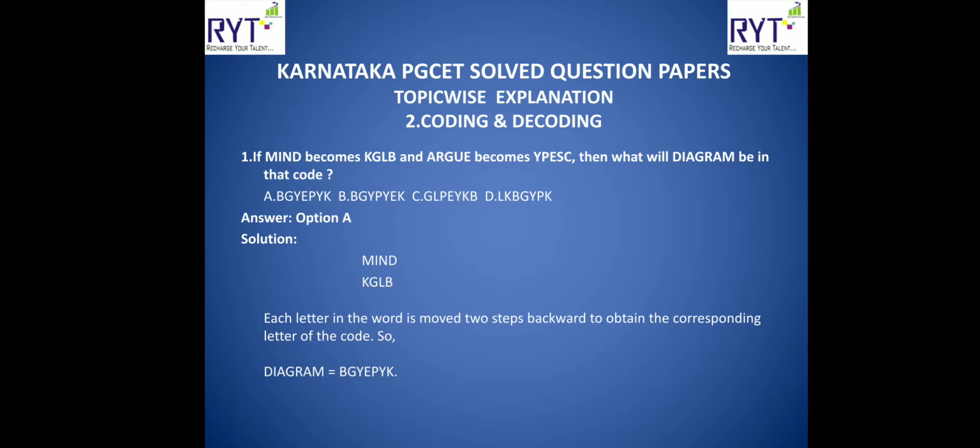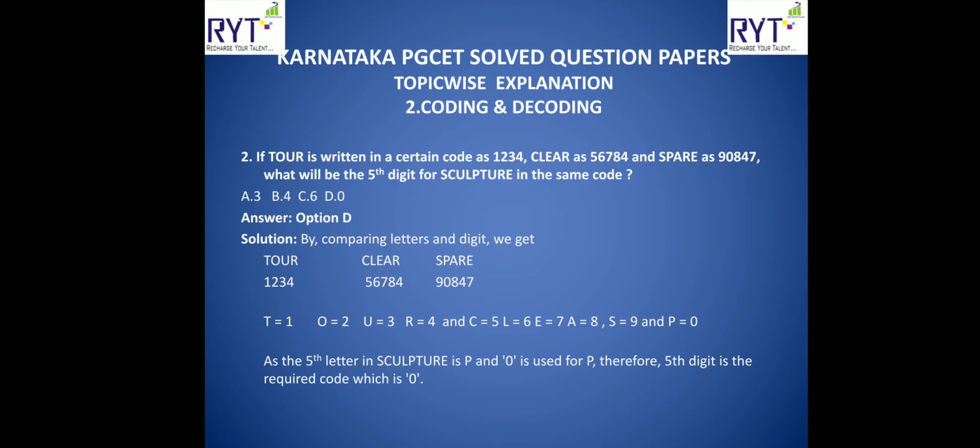Similarly, N, JKLMN. So M is missing, L is written. BCD. If you observe, C is missing, D is written. So similarly, we have to just go back. For example, for DIAGRAM, D will become B, I will become G, A will become Y, G will become E, R will become P, A will become Y, M will become K, in that logic. So the answer is option A, BGYEPYK.